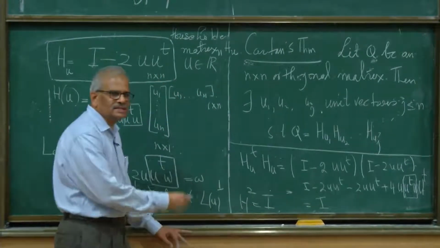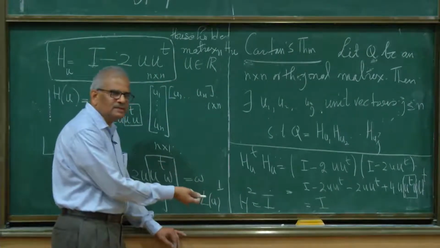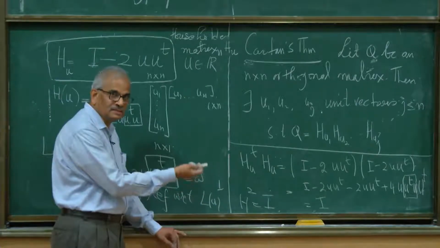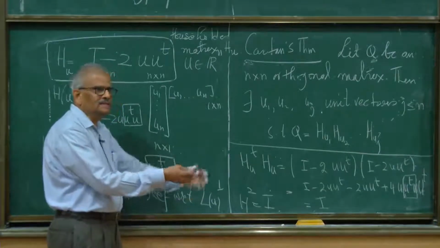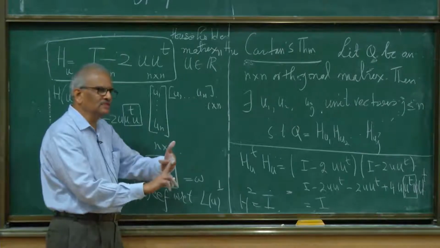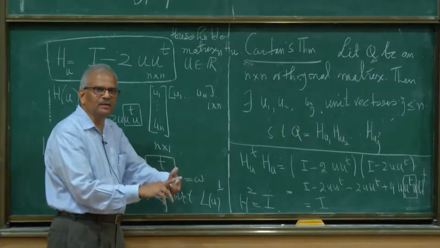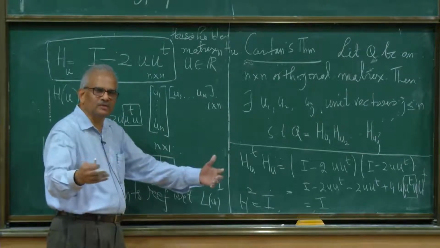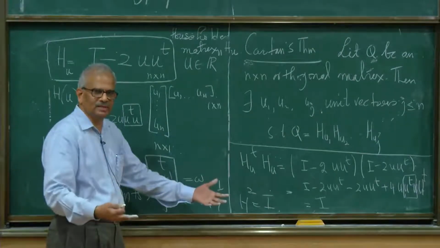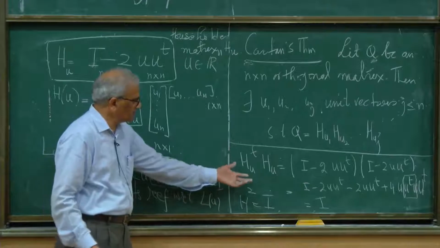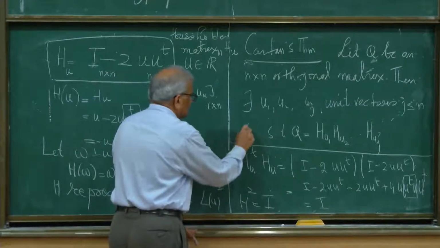So Householder matrix is an orthogonal matrix, an n by n orthogonal matrix. It is real symmetric. It has the eigenvalue 1 repeated n minus 1 times, and the eigenvalue minus 1 occurs with multiplicity 1. It has an orthonormal basis of eigenvectors. It is a diagonalizable matrix because it's a real symmetric matrix. H transpose is the same as H.